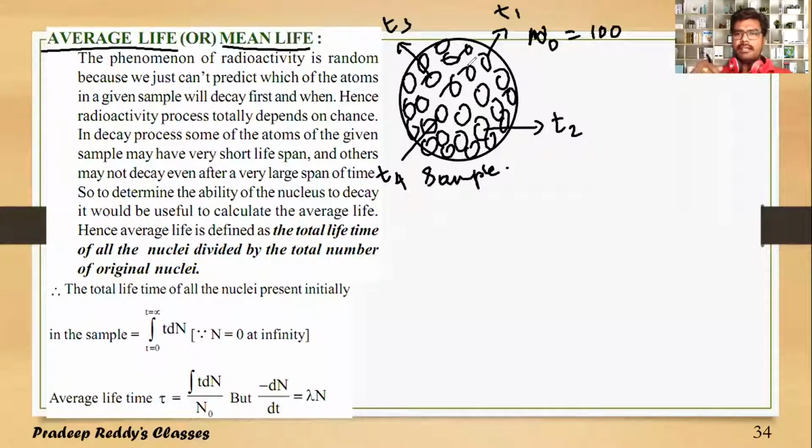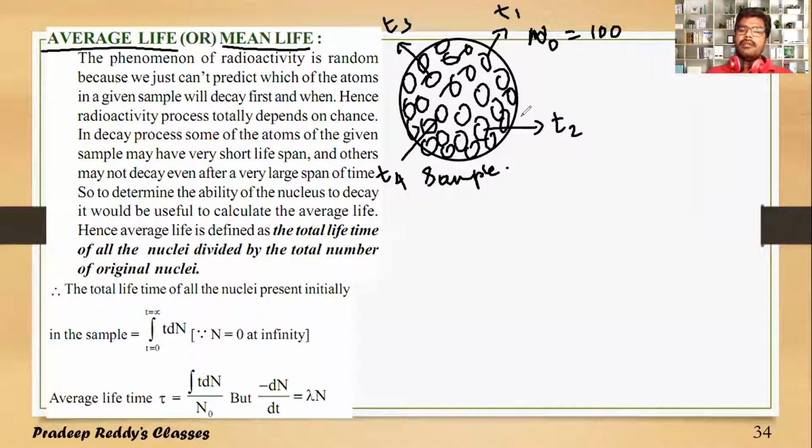So we cannot exactly tell which nucleus is undergoing disintegration, but we can tell how many nuclei are undergoing disintegration. Therefore, each nucleus has its own time for decay.